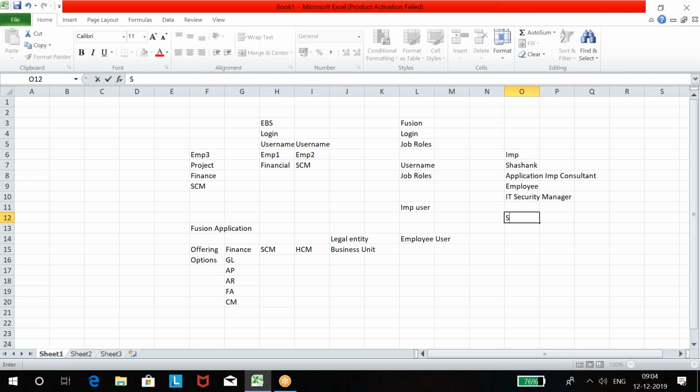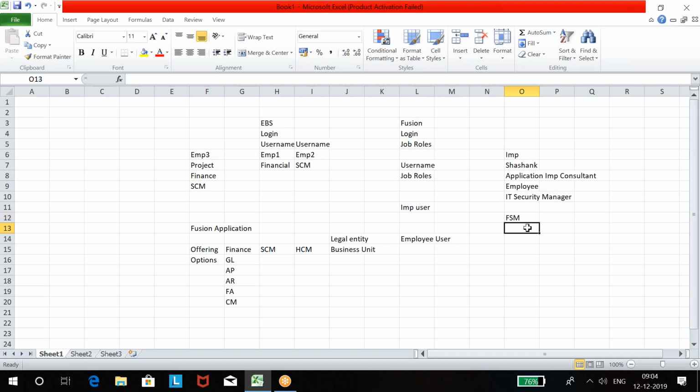Setup, we call it setup and maintenance, SNM, or you can say FSM, functional setup and maintenance. We have to go to functional setup. See, you get access to functional setup and maintenance only if you have this application implementation consultant role. You are eligible to implement. So Oracle gives you access to setup and maintenance. Got it? If you have this role, then you get access to functional setup and maintenance.